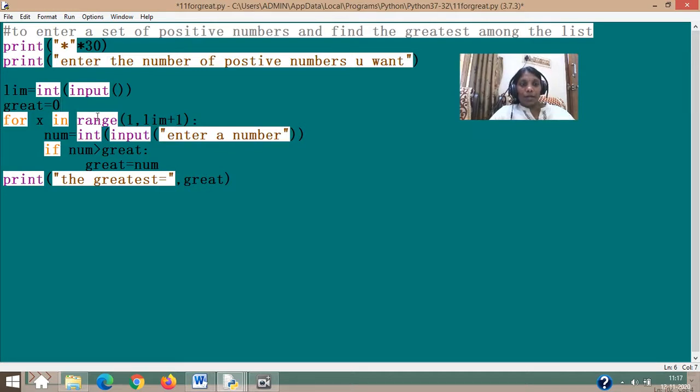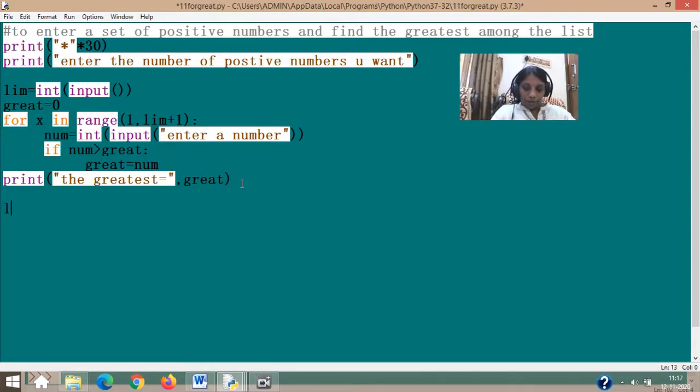How many numbers will be entered here? 1 to that limit. Inside my for, I am asking to enter a number. So this num equal to int input number this time will be executed as many times as your loop will iterate. So it is not one number you are going to enter. You are going to enter the number of times of the limit. So you enter one number. Imagine you entered here 6.